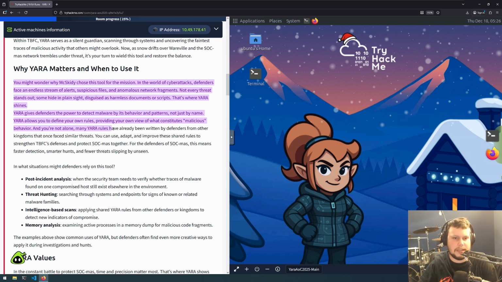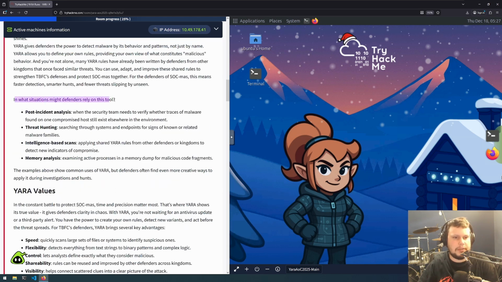And you're not alone. Many YARA rules have already been written by defenders from other kingdoms who once faced similar threats. You can use, adapt, and improve these shared rules to strengthen TBFC's defenses and protect SOCMUS together. For the defenders of SOCMUS, this means faster detection, smarter hunts, and fewer threats slipping by unseen.